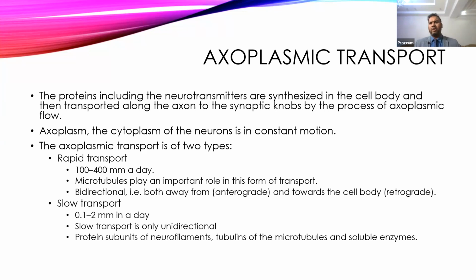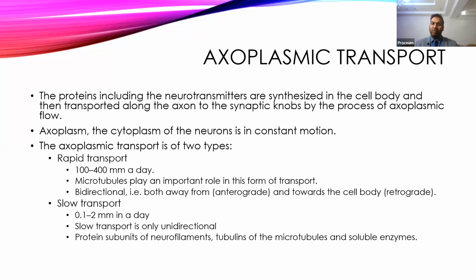Then come to the axoplasmic transport. Apart from the transmission of the signal, these also transmit substances through axoplasmic transport. So substances can go from the body to the synaptic nerve terminals, or from the synaptic nerve terminals to the body.